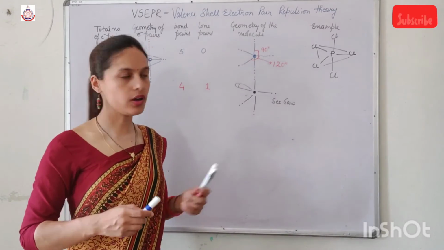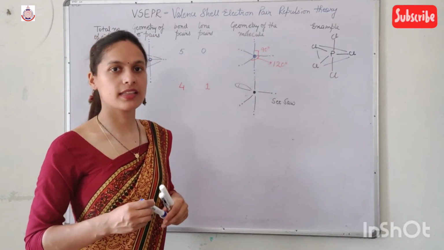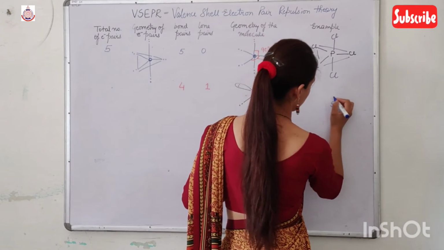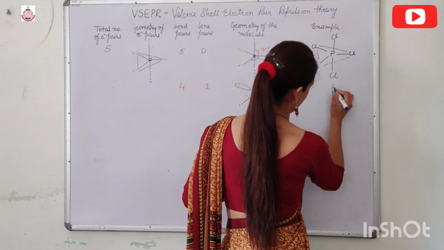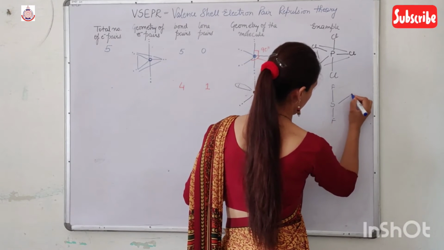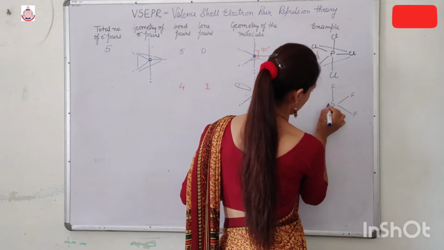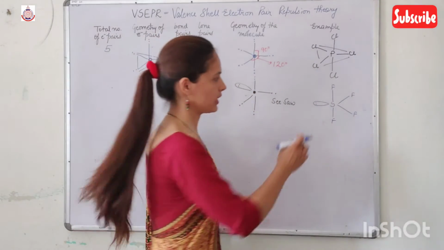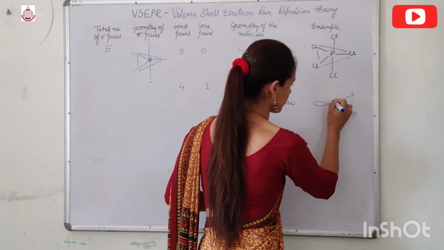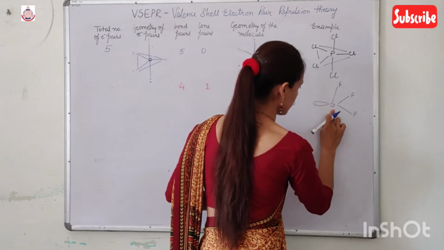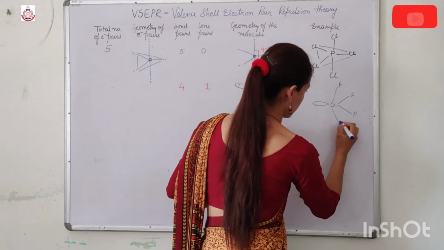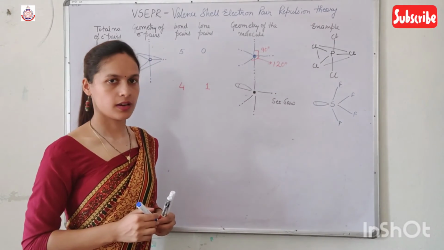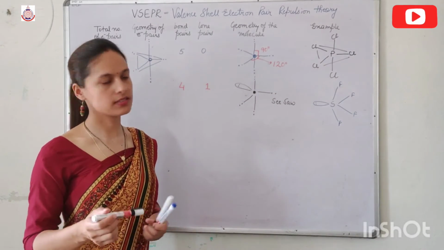And if I write an example of this, the example is SF4. Now I think the seesaw is visible to you. It's not straight like this, it's just a little tilted due to the repulsion, not so much tilted. Like this. Clear? The distorted geometry is known as seesaw.